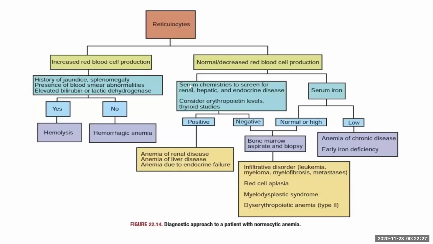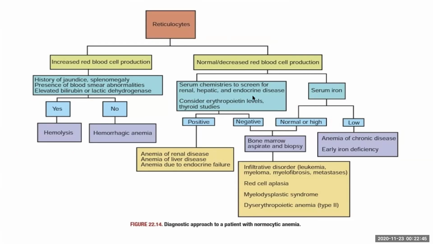And coming to the approach with normocytic anemia, it's very rare to see in our setting. As usual, we should look at the reticulocyte count. If it is increased, then we should look for hemolysis or hemorrhage. If it is decreased, then we should look for anemia of chronic disease.